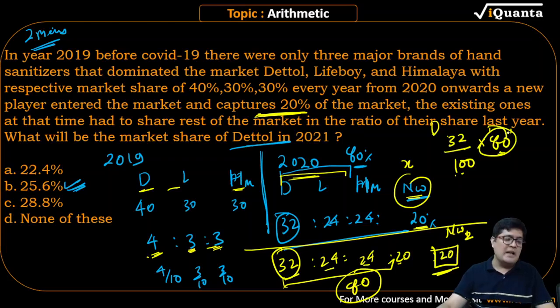We will distribute the 80 now. Now we will divide the 80 in the ratio of 32 and so on. You can divide these ratios and get the answer. It does not make a difference. I can cancel everything and put a proper ratio. It will give the same answer.